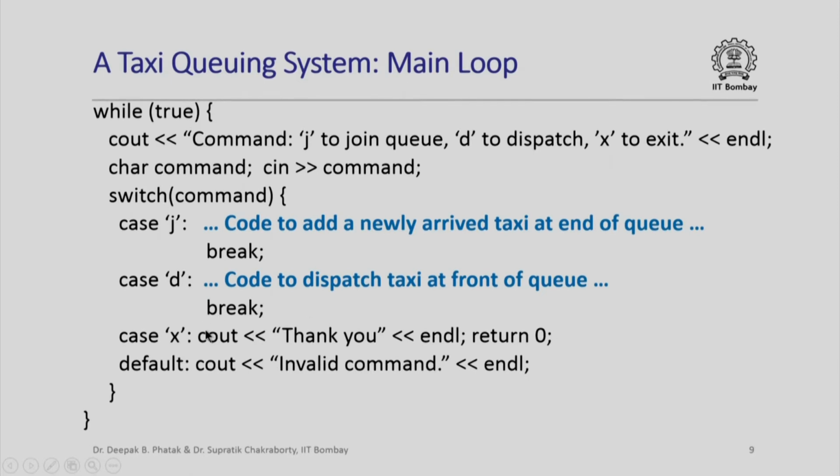So note that this is an expected or a normal return from the main function, and therefore we return the exit code 0, so that whoever called the main function, which is the operating system, would know that the main function terminated as expected. And of course if the command is none of J, D or X, we say invalid command, and then we go back and ask for the command all over again.